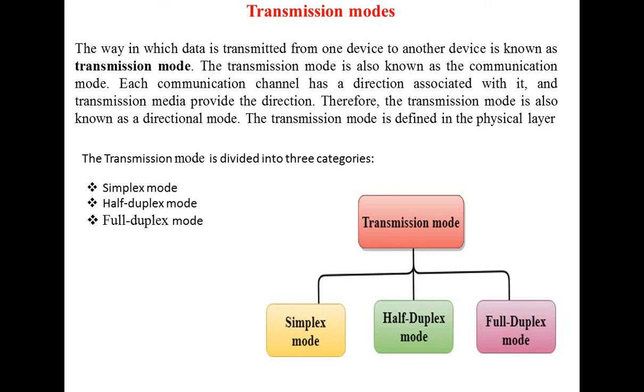Therefore, the transmission mode is also known as directional mode. The transmission mode is defined in the physical layer. Remember this: transmission mode is always defined in the first layer of the OSI model, that is the physical layer. Now we are discussing by examples. The transmission mode is divided into three categories: simplex mode, half duplex mode and full duplex mode. One by one we will understand.